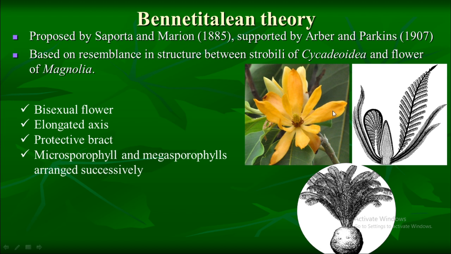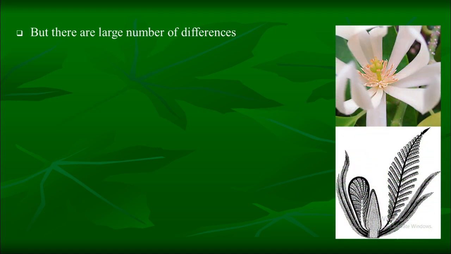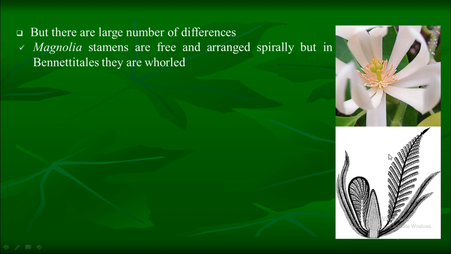Microsporophylls and megasporophylls are arranged successively on the flower. But apart from these few similarities, there is a large difference between the flower of Magnolia and the strobilus of Cycadeoidea. Magnolia stamens are free and arranged spirally, but in the case of Bennettitales, they are whorled. Here you can see the Magnolia stamens are free and arranged spirally around the carpel, while in the case of Bennettitales, the stamens are in the form of a whorl.